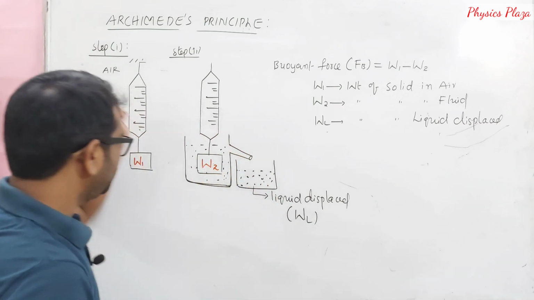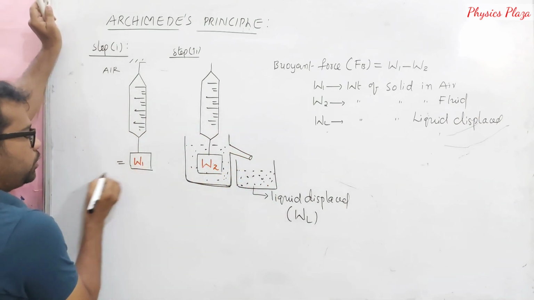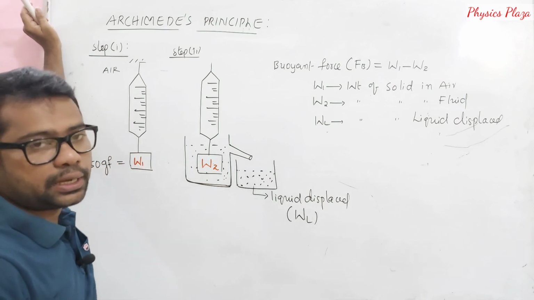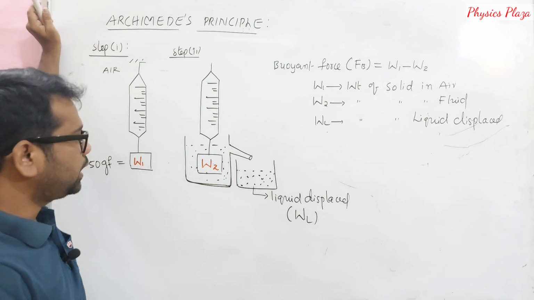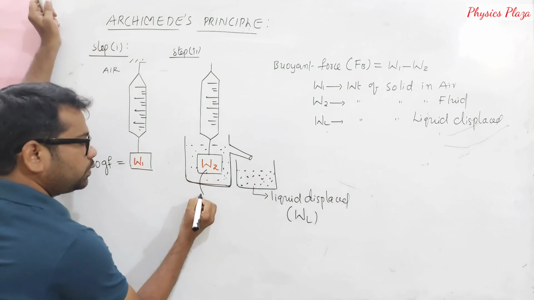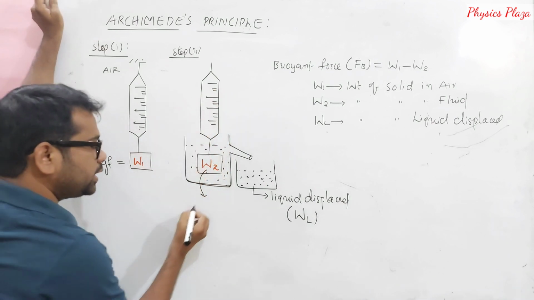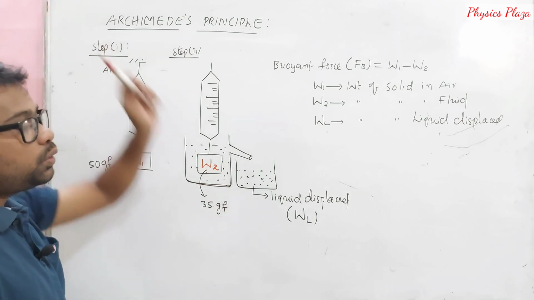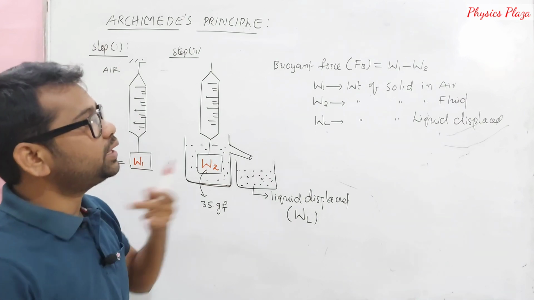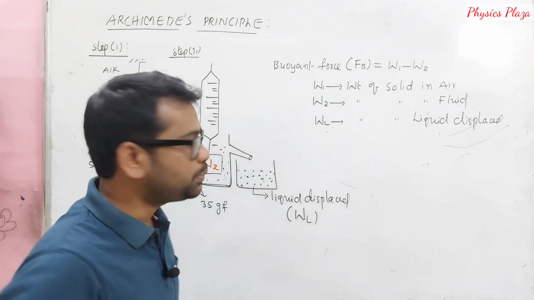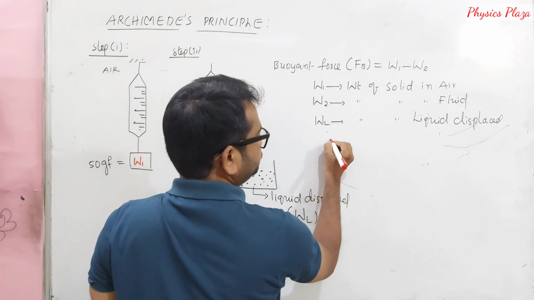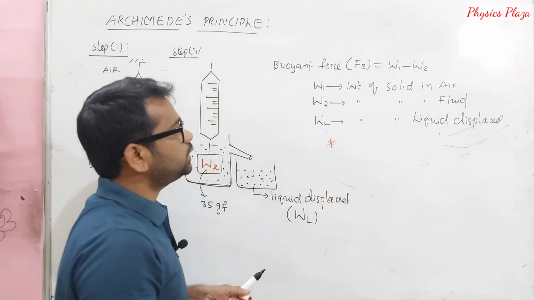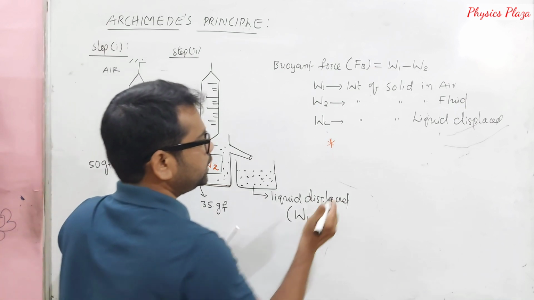For children here, let us say W1 we noticed as 50 gram force. And here W2 we recorded as some 35 gram force. Then how to calculate the buoyant force, children? By using this we can calculate it.